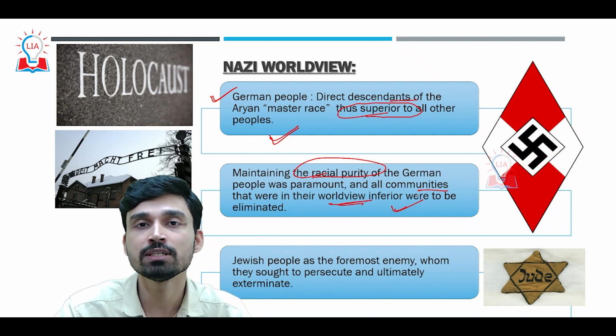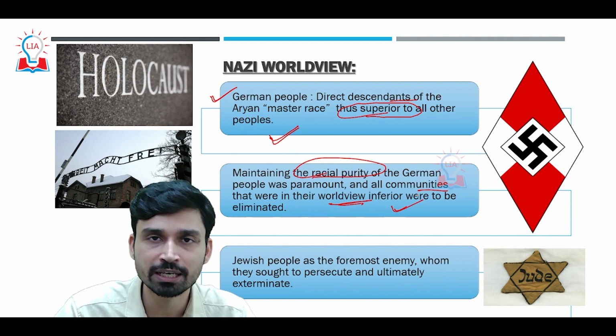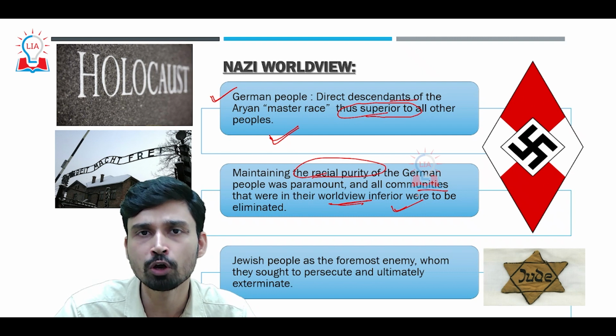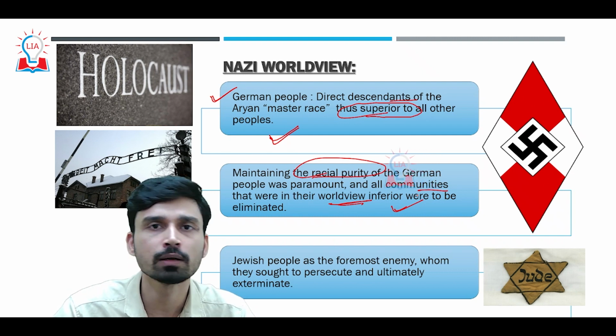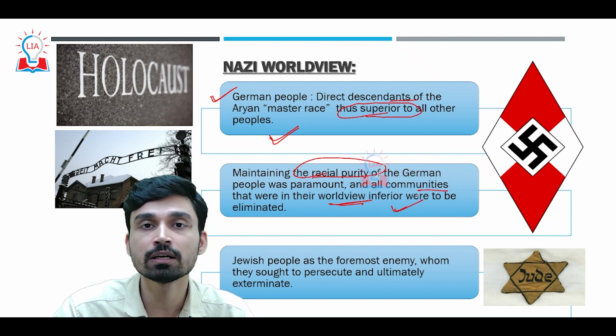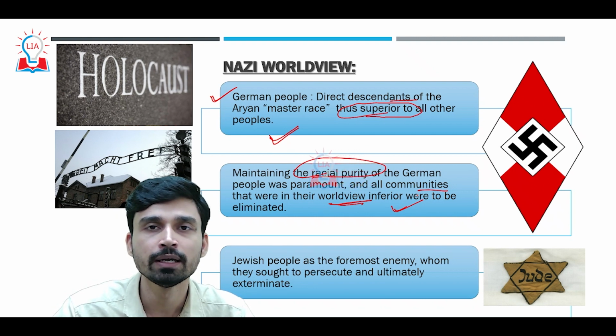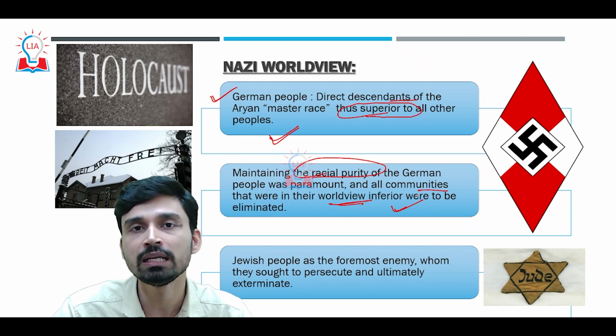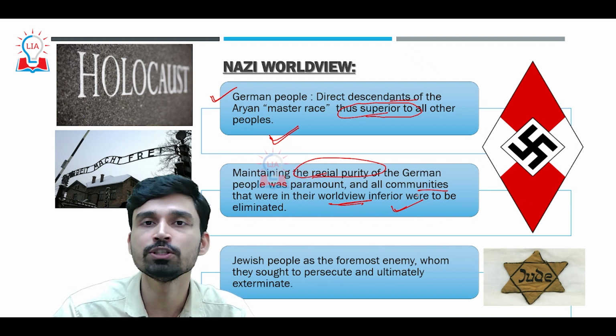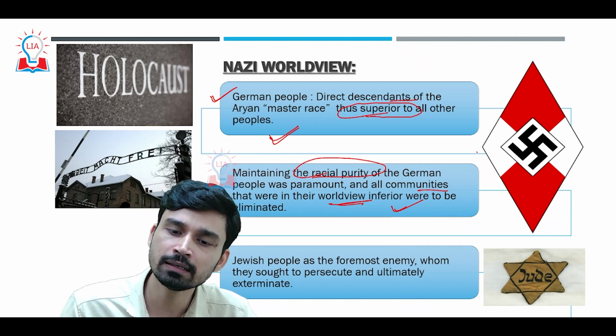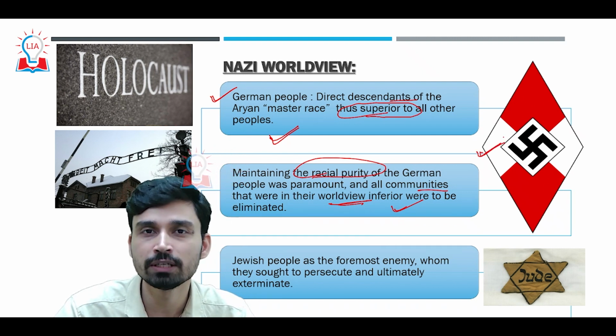That is why we have seen a large number of killings of people who belonged to homosexual communities, Romani communities, and people with physical disabilities. They were considered inferior by the Nazi Party, and the Nazis believed that the elimination of these people was the only way the superiority of the German race, the Aryan race, could be maintained. And it is under this Nazi flag that the worst crimes of humanity were carried out.